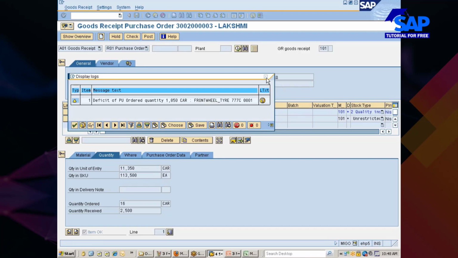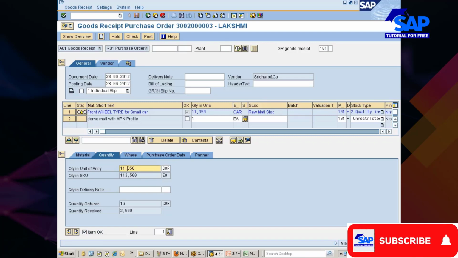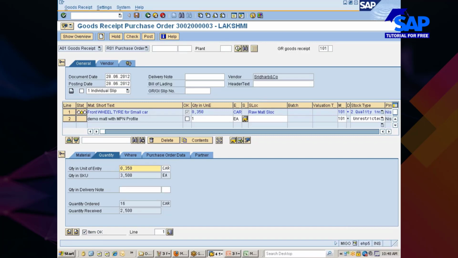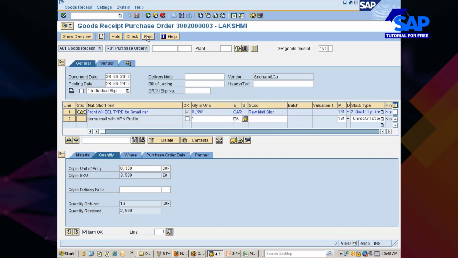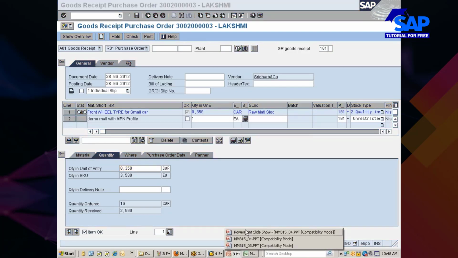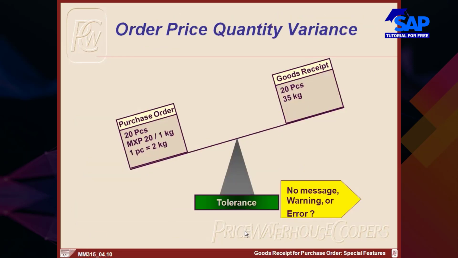So based on the purchasing value key that you assign to the material, this will be dictated, right? I'll just go and post it, right? So this is about your under delivery and over delivery tolerances.